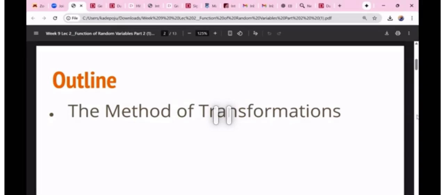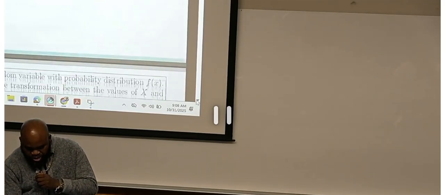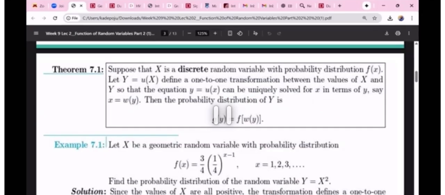So what is new today is the method of transformations. This particular method is very, very crucial in statistical theory, so we advise that you pay attention. I want to welcome you into the method of transformation.